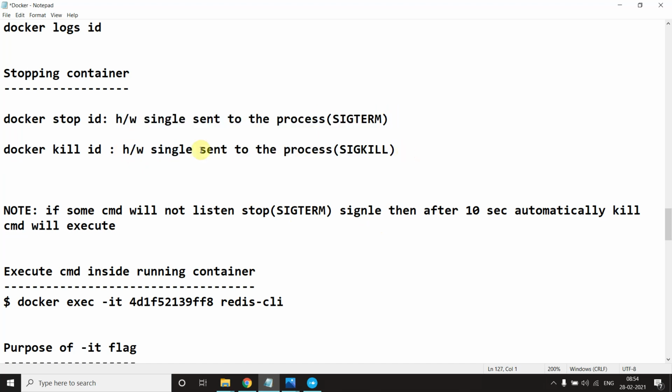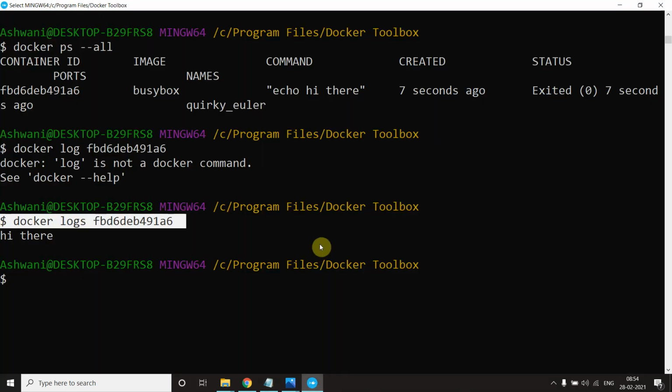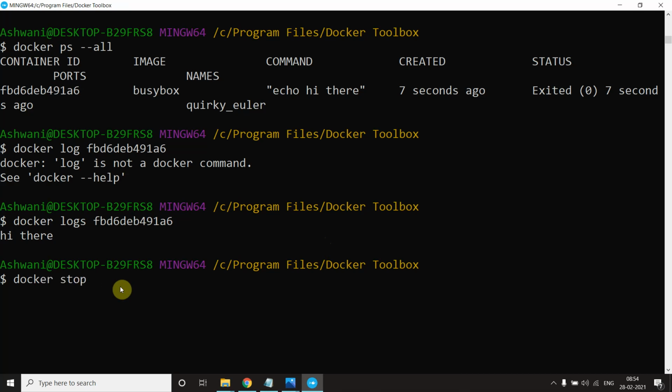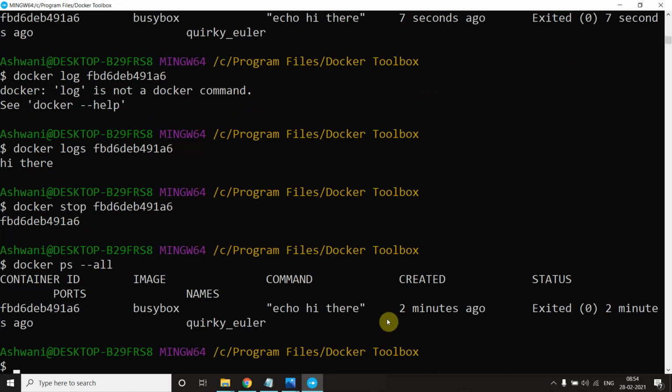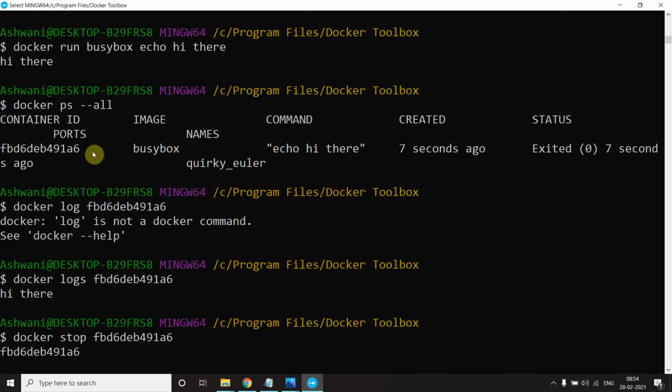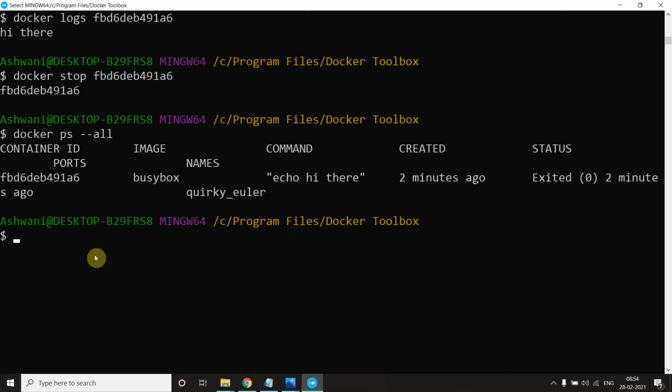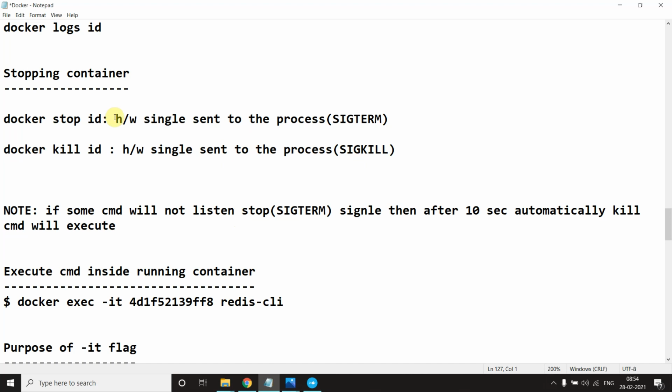In terms of stop, when you say docker stop and your particular id, it will get stopped. And now when you say docker ps hyphen hyphen all, for this particular echo there container, we are just trying to stop it. Now in this case, what happens when we say docker stop? A SIGTERM signal will go.